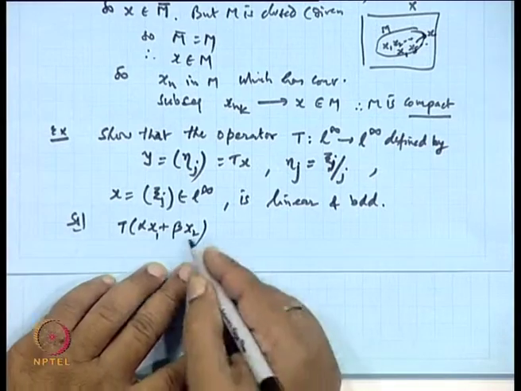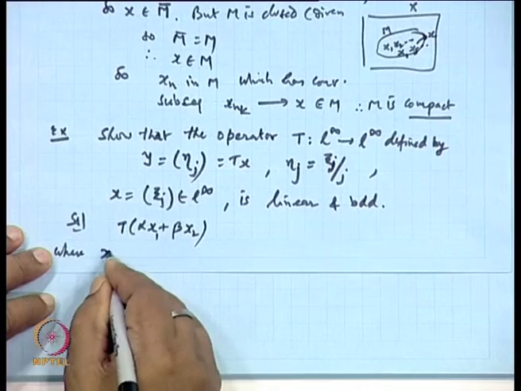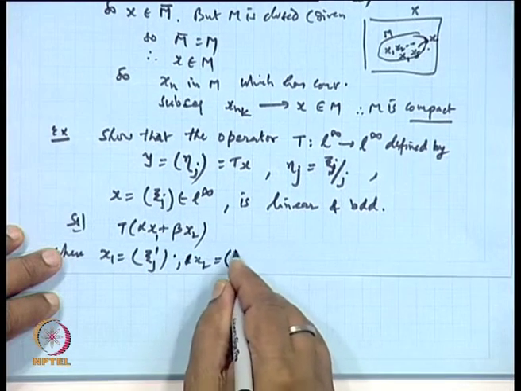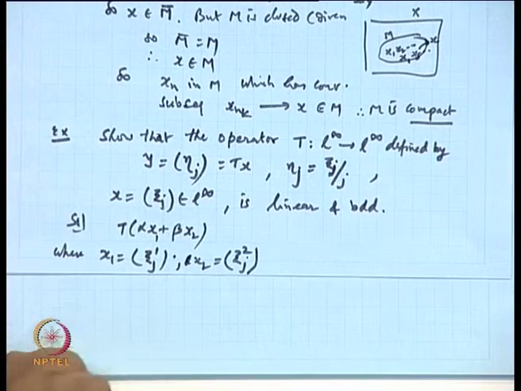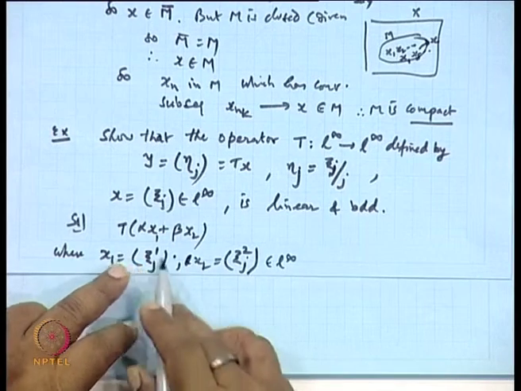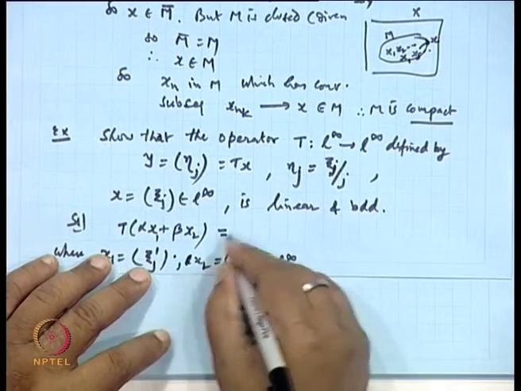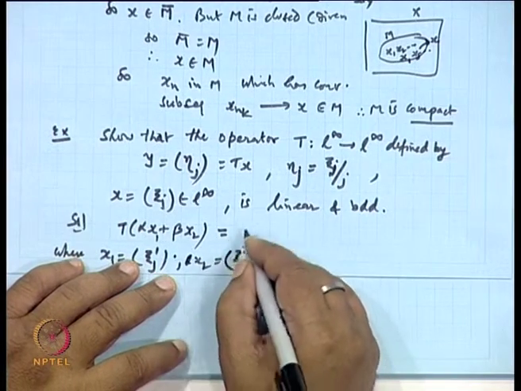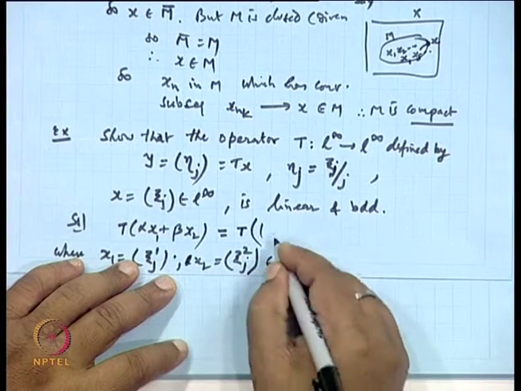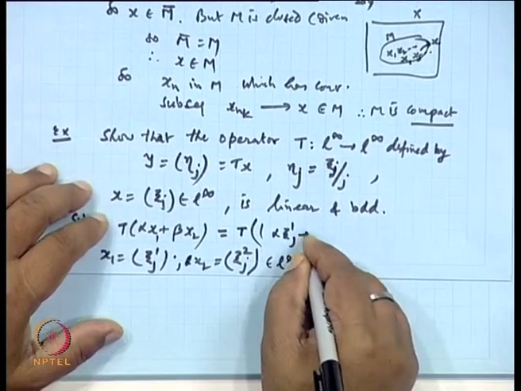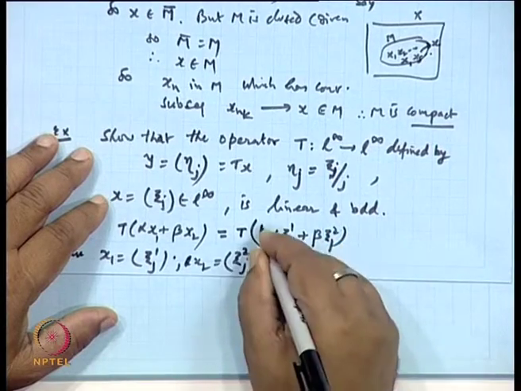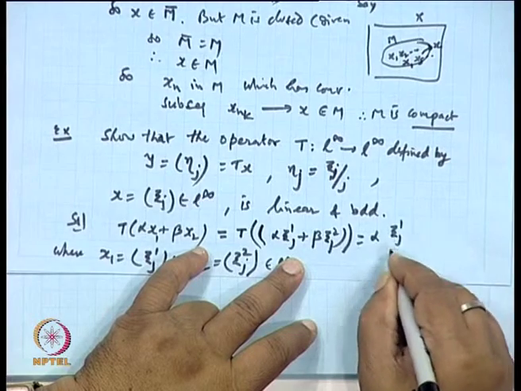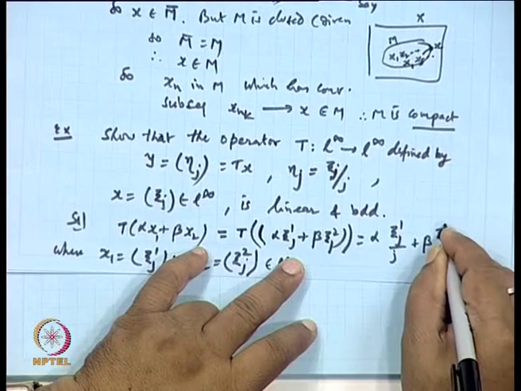Suppose x_1 and x_2 are two points, where x_1 is (xi_j^1) and x_2 is (xi_j^2), two sequences in L infinity, and we take a linear combination under T. What will be T of alpha x_1 plus beta x_2? It is T of (alpha xi_j^1 plus beta xi_j^2), and the image will be the sequence alpha xi_j^1 by j plus beta xi_j^2 by j.